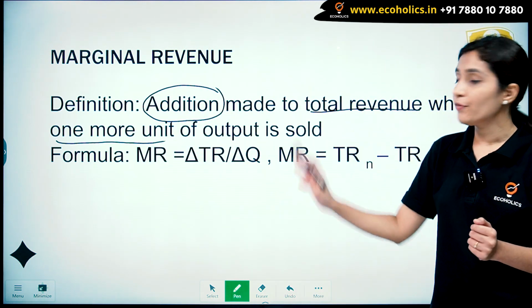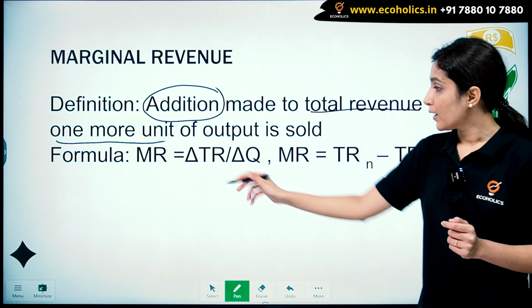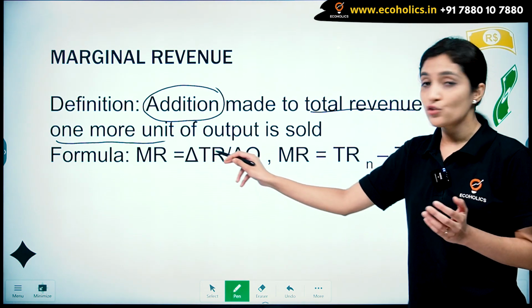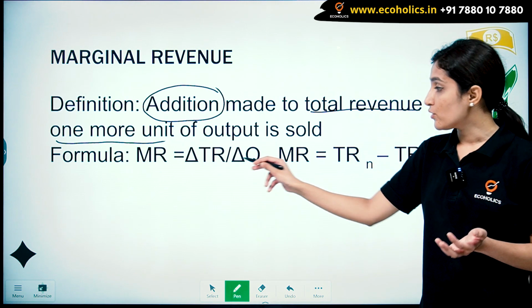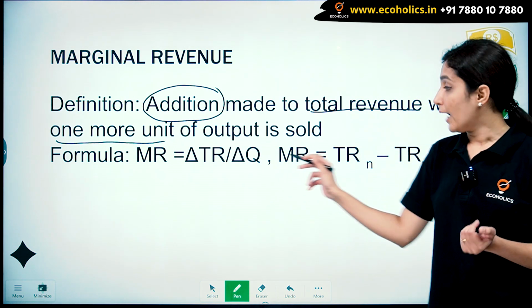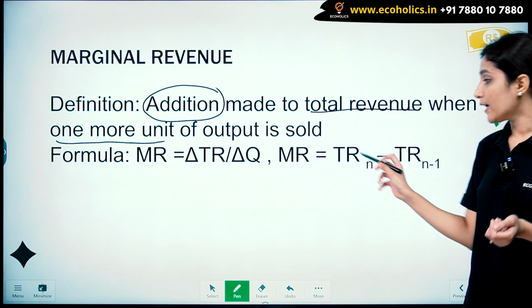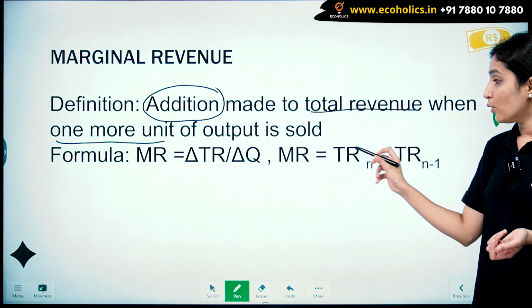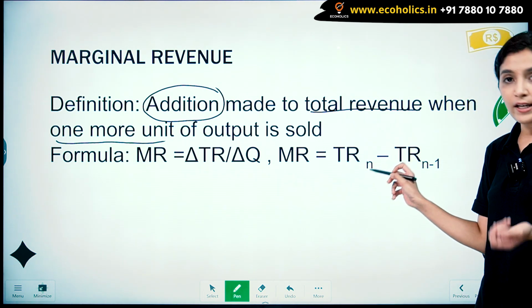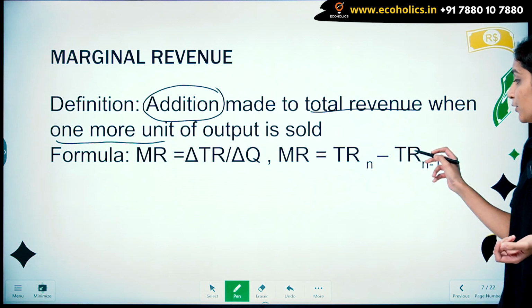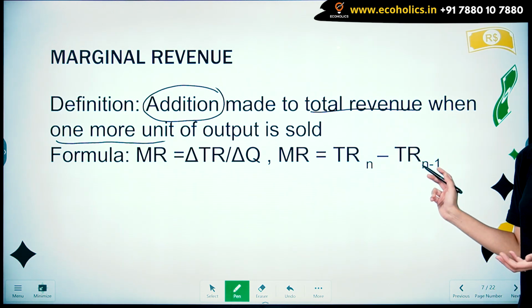So, the formula for marginal revenue is delta TR, that is change in total revenue by change in quantity, and the other formula for marginal revenue is TRn, that is total revenue of nth unit minus the total revenue of n minus 1 unit.